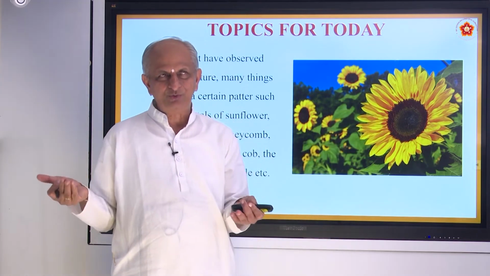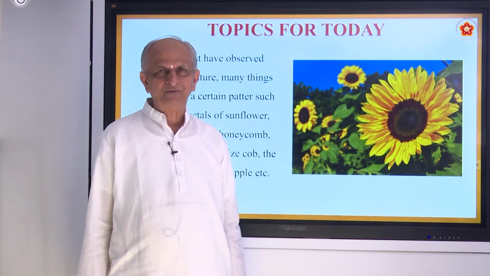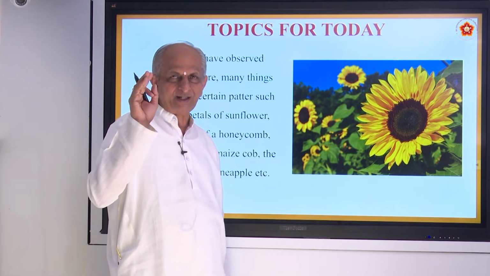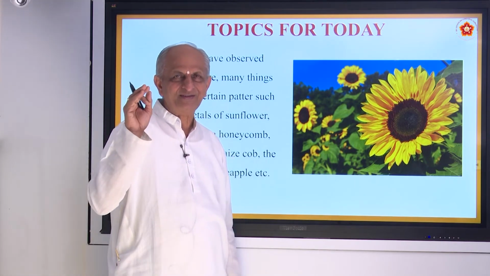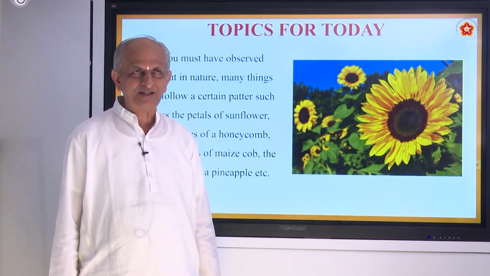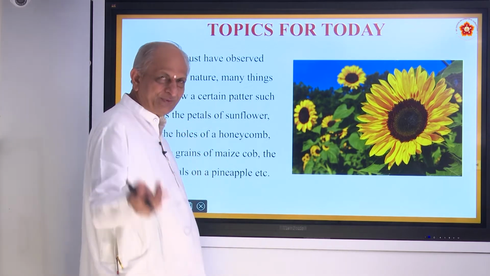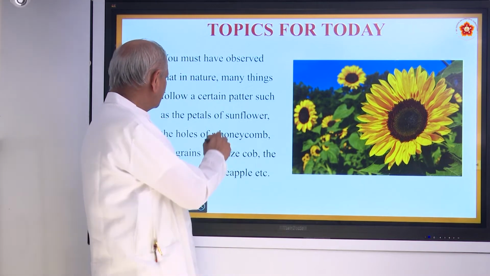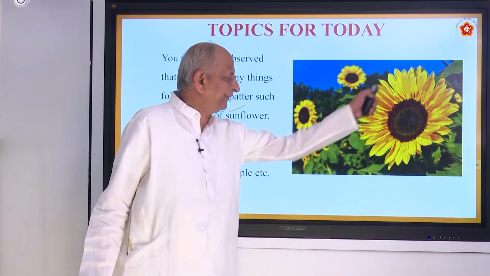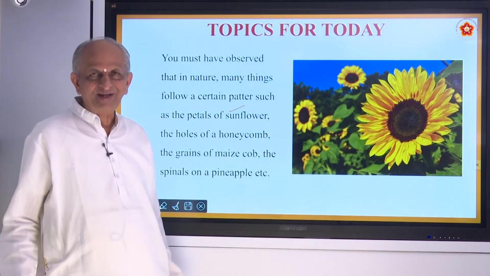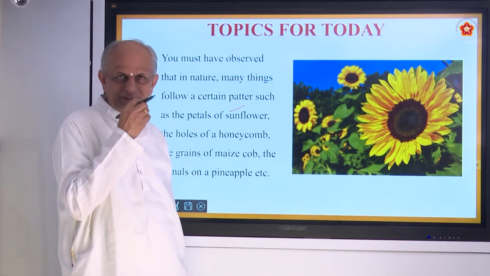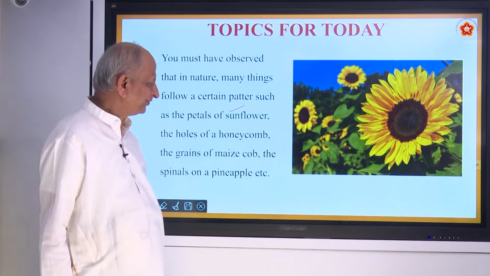In our nature, there are so many types of flowers, birds, animals, so fantastic. 86,400 species are there, of which we are also a part. So, a very beautiful pattern in the petals of the sunflower. These are called petals. And no specialist will do that, please note. In the early morning it blooms.